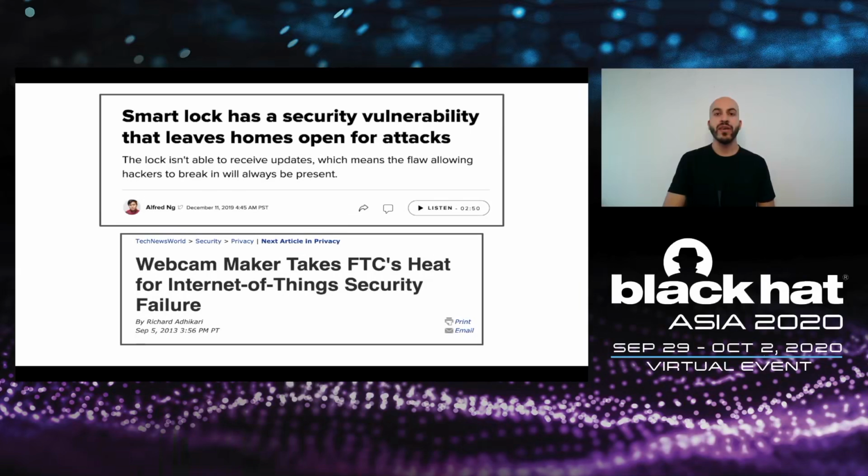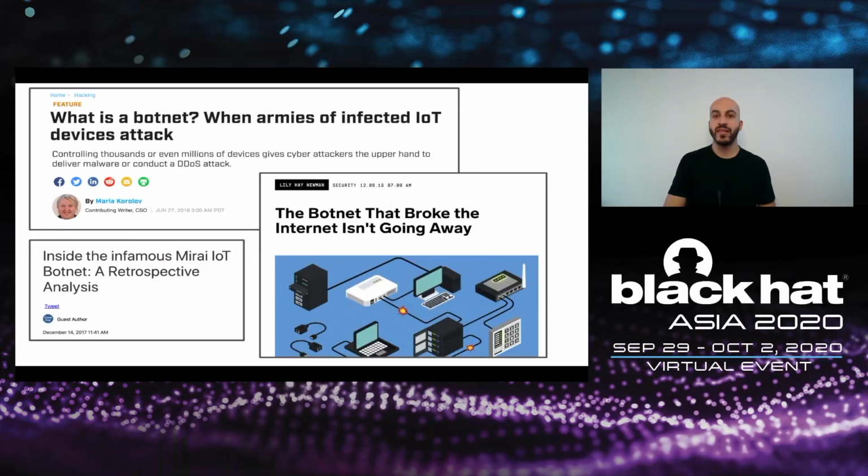And not only these devices contain dangerous vulnerabilities, but we have seen these vulnerabilities being exploited by attackers in the wild. And here, the most famous example is probably the Mirai botnet, where thousands of IoT devices were compromised to perform a large distributed denial of service attack.